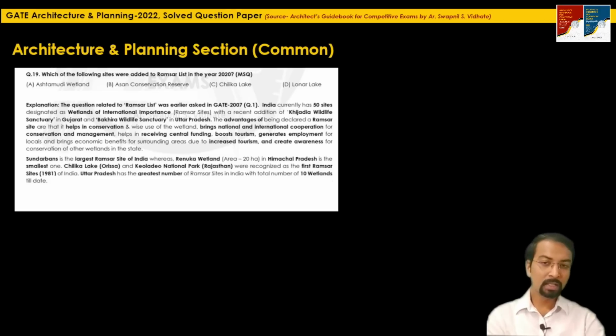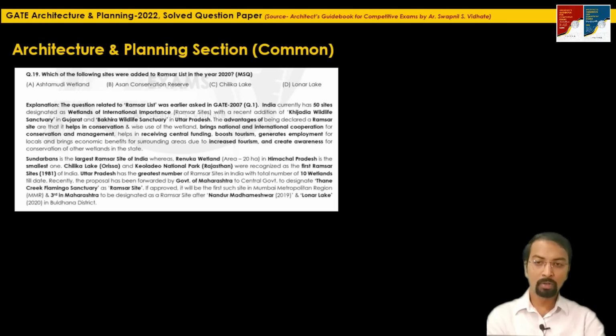Uttar Pradesh is the state with the greatest number of Ramsar sites in India, with a total of 10 wetlands. So this is the kind of information you should keep in your notes whenever you read such a question, or you should keep an update on any amendment in such a list, or any addition to the already existing list. Let's say, like UNESCO World Heritage Sites in India, or the Ramsar sites in India, etc.